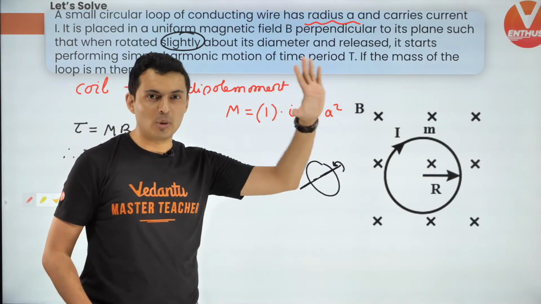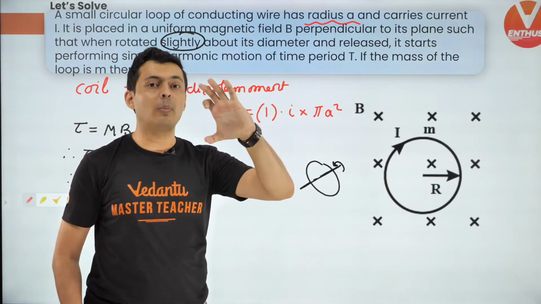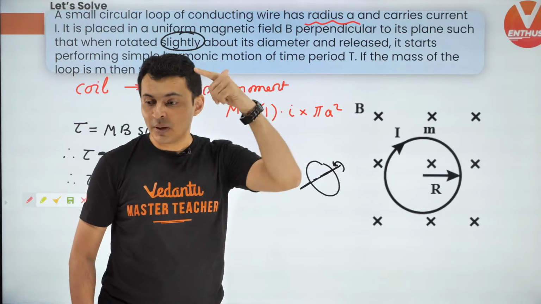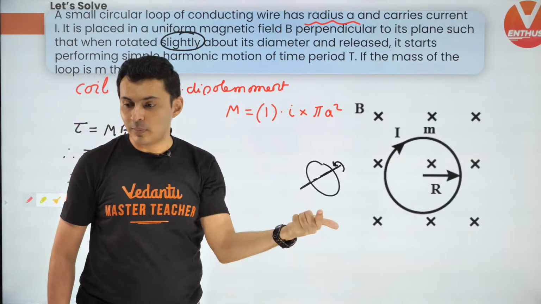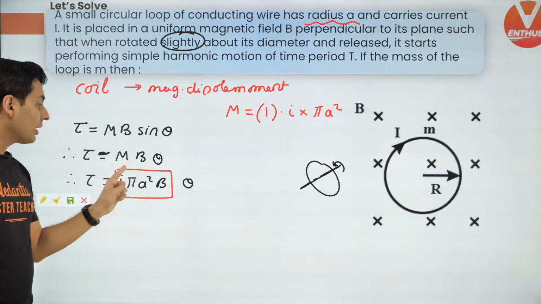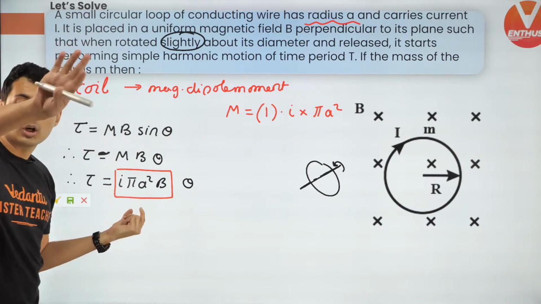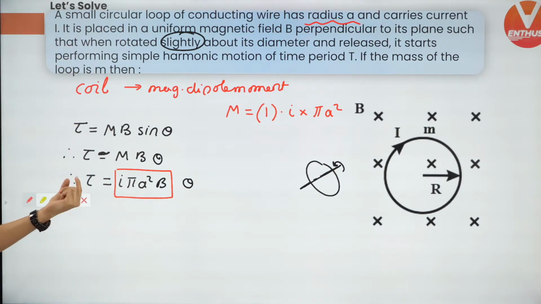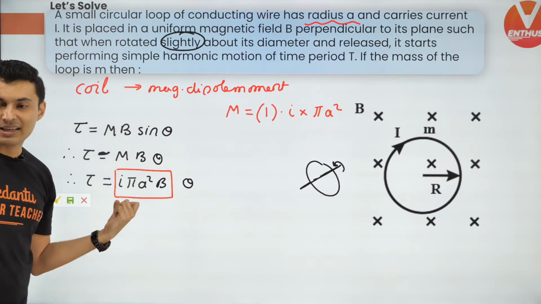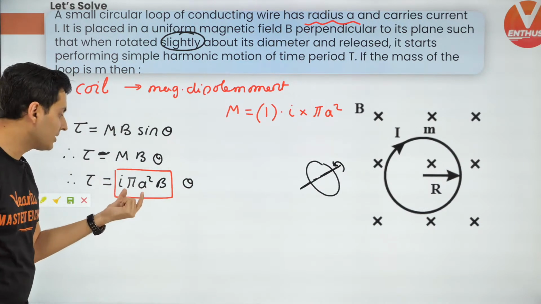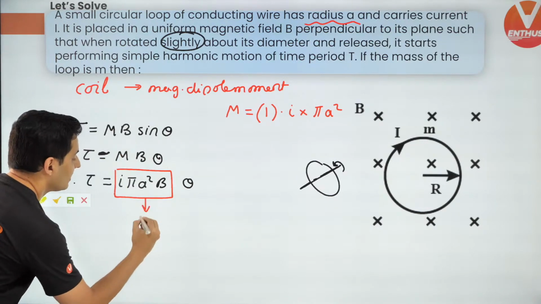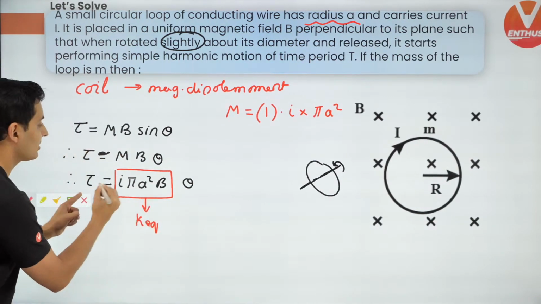Whenever force is proportional to x, that constant of proportionality is the spring constant. Whenever torque is proportional to theta, that constant of proportionality is the equivalent of the spring constant. I hope this is clear. So guys, this is K equivalent because it is proportional.